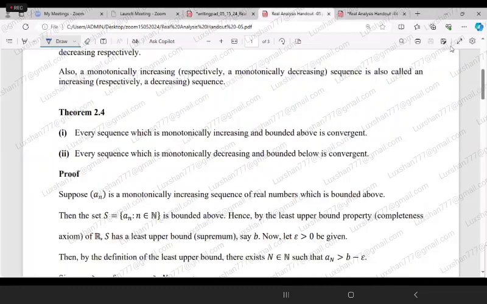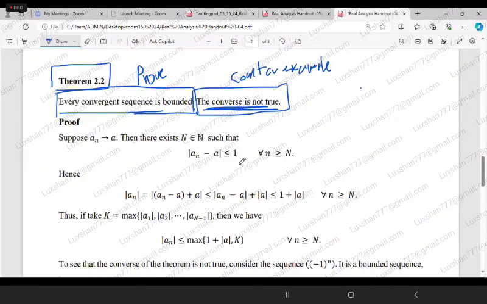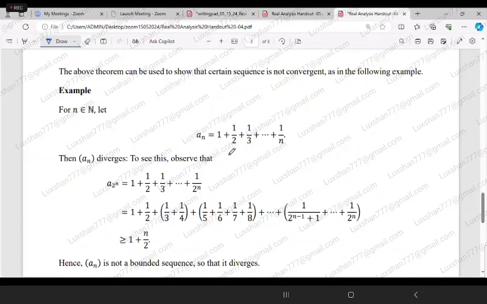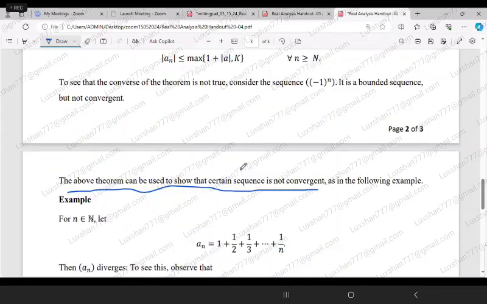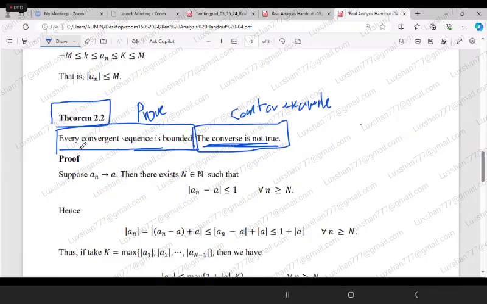So here, if you look at one example in your handout, we are given a sequence. The above theorem can be used to show a certain sequence is not convergent, as in the following example. Why? Because if we take this as P implies Q, then obviously this is equivalent to negation Q implies negation P. So if a sequence is not bounded, that will imply that it is not convergent.